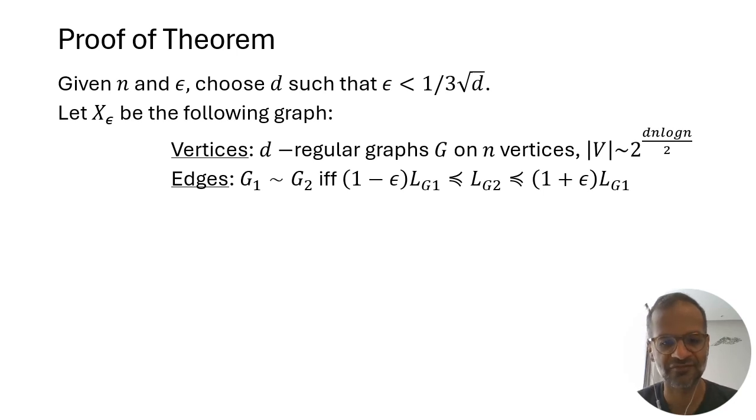That is, two graphs G1 and G2 are adjacent in x sub epsilon if and only if the Laplacian of G2 is a 1 plus or minus epsilon approximation of the Laplacian of G1. And you can see that this is a symmetric relation, so this defines an undirected graph x sub epsilon.